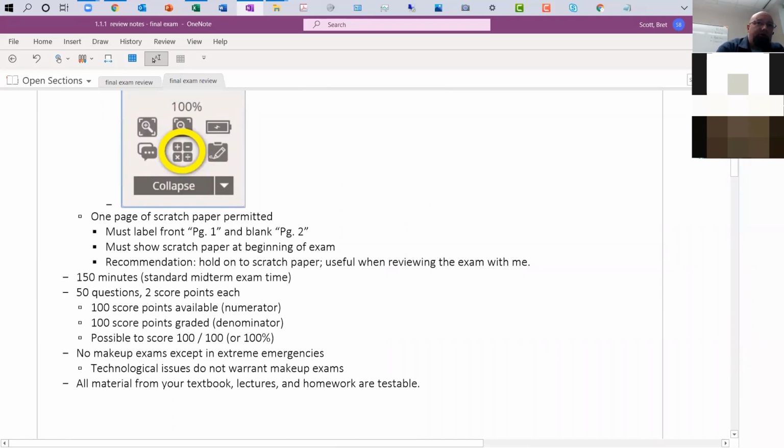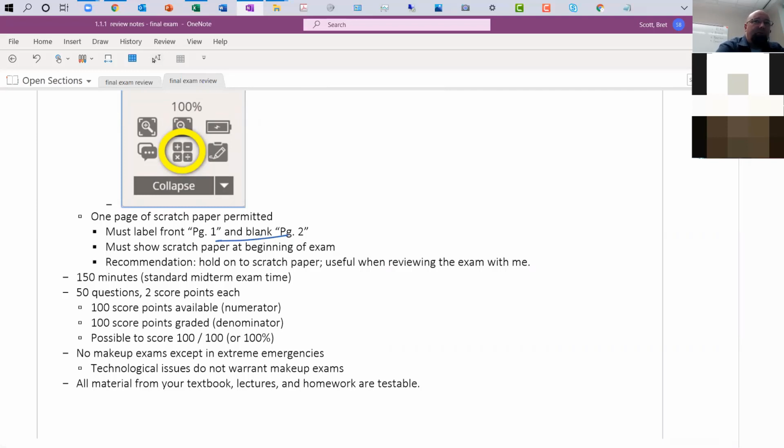Same thing as before, though. Your scratch paper, it's just 1 page. You will only need 1 page of scratch paper, even though there's 50 questions. Yeah, there's more. But honestly, most of these are concept questions. So you don't really need more than one piece of scratch paper.